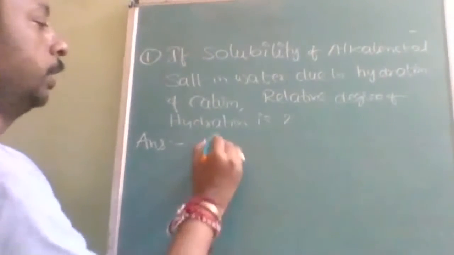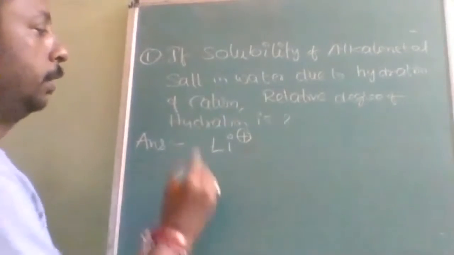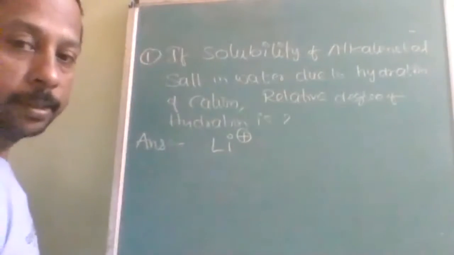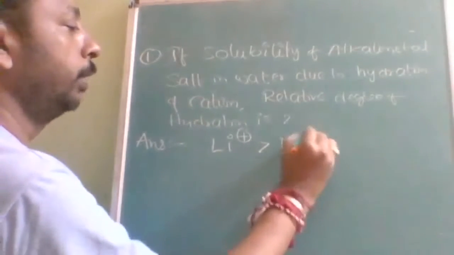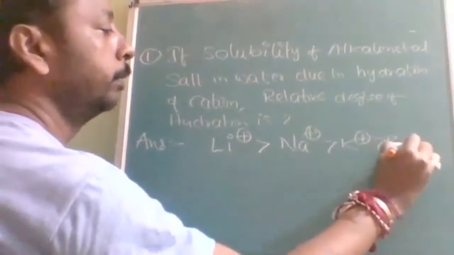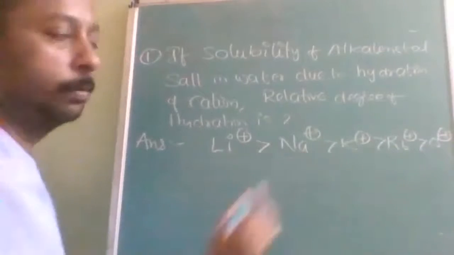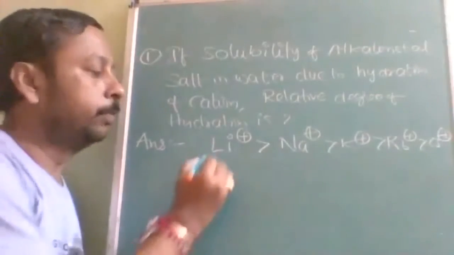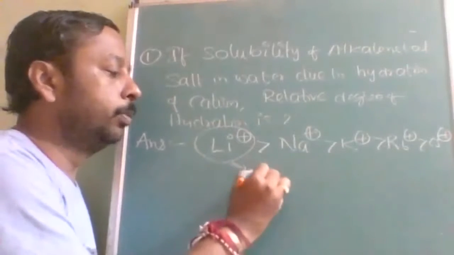Okay, answer to this question is lithium positive is highly hydrated due to high charge density. Lithium, then followed by sodium, then potassium, then rubidium, then cesium. This is the extent of hydration. Why is lithium highly hydrated?